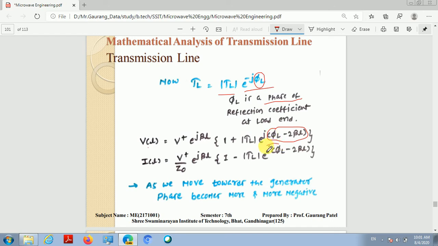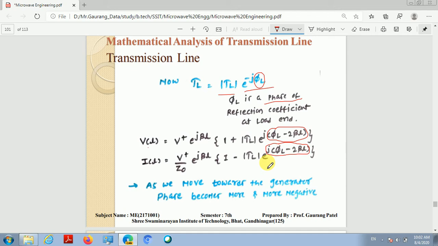Similarly, in the case of current traveling waves, depending on the phase relationship between the forward and backward current traveling waves, at some point they are in phase and we get the maximum current, and at some point they are out of phase and we get the minimum amplitude. So depending on the phase relationship between the backward and forward wave, we get the maximum voltage or current amplitude, and similarly the minimum voltage and current amplitude.